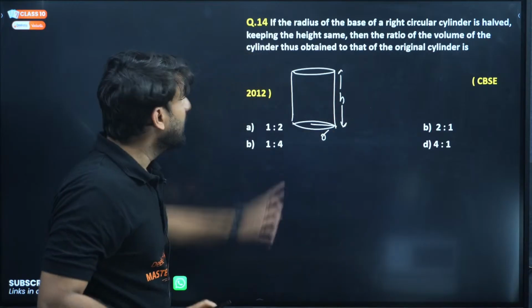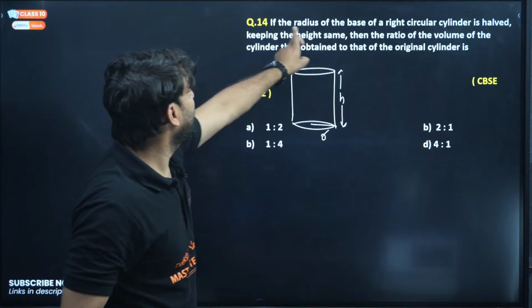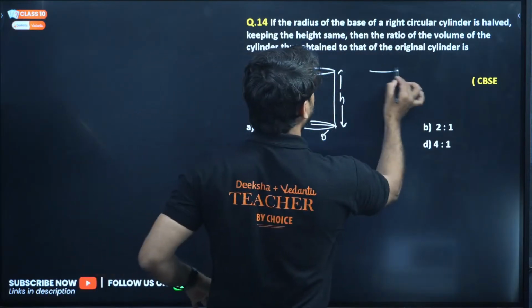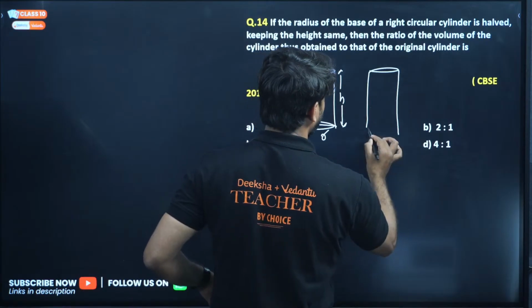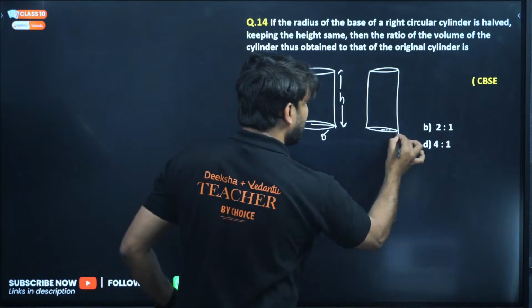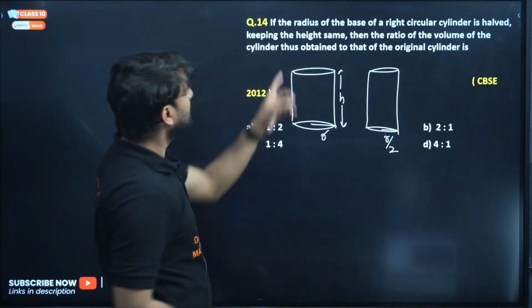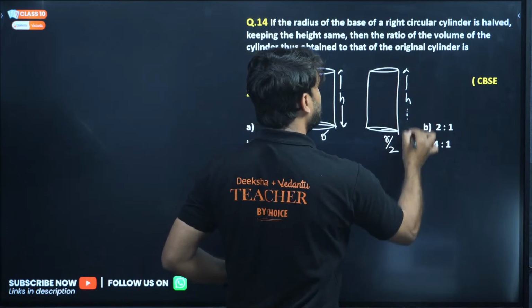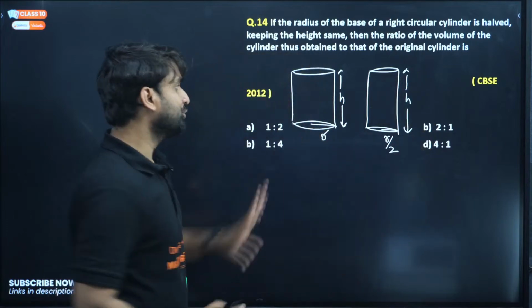Is it clear? Now read the statement. If the radius of the base of the circular cylinder is halved, this is the new cylinder and the radius has become half, but keeping the height the same. So this is the original.